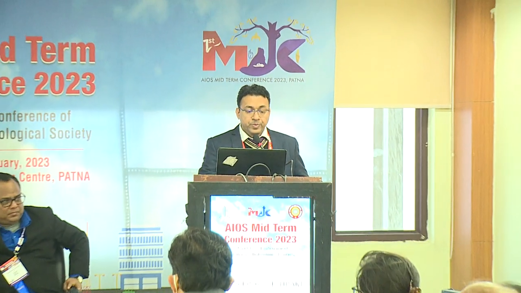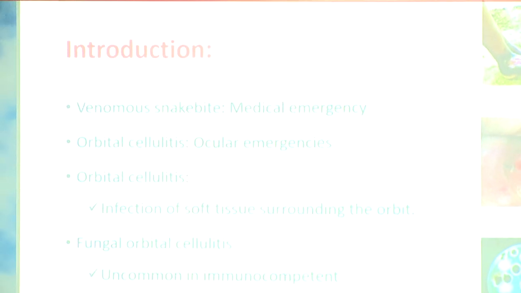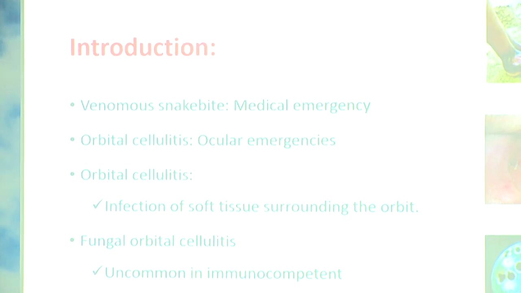Good afternoon to all. My case is fungal orbital cellulitis by Candida albicans following snake bite, a rare case. Since we all know that poisonous snake bite is a medical emergency because it involves multiple systems, whereas orbital cellulitis is an ophthalmic emergency. Orbital cellulitis is basically the infection of soft tissue surrounding the orbit. Fungal orbital cellulitis usually occurs in immunocompromised individuals. In immunocompetent individuals, it usually does not happen.